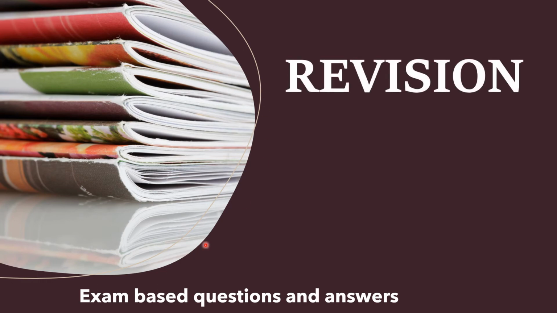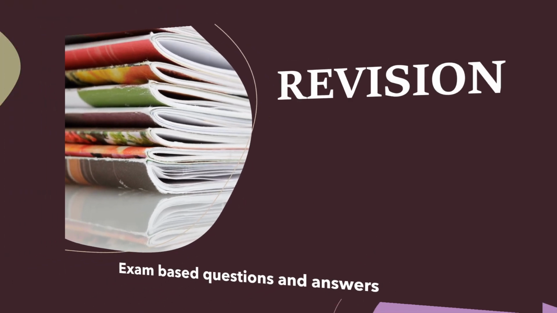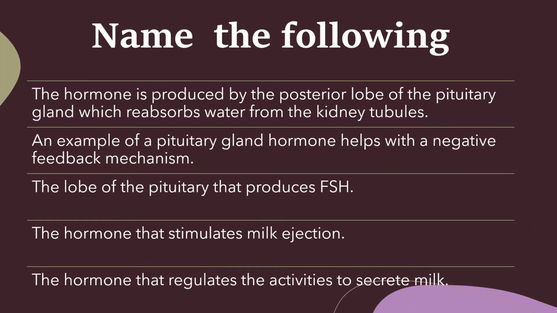Then in revision, exam based questions and answers. Name the following. First one, the hormone produced by the posterior lobe of the pituitary gland, which reabsorbs water from the kidney tubules. Can you say? Yes, which hormone?